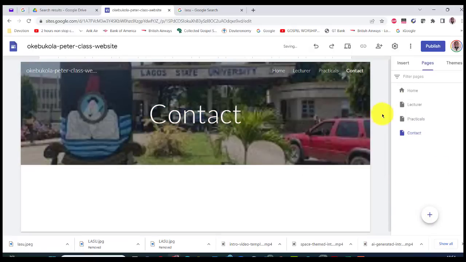You can have as many as you like. You can see they're all moving over here. But for the practicals, we have some sub-menu. These are menu items. Sub-menu will mean sub-pages, page under page. So for practicals, we want to have practical 1, which is what we're doing now, practical 2, practical 3, practical 4.